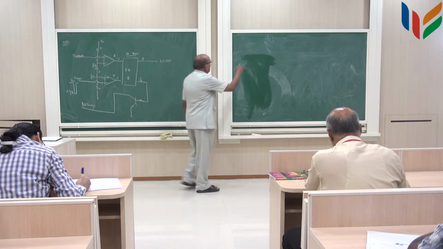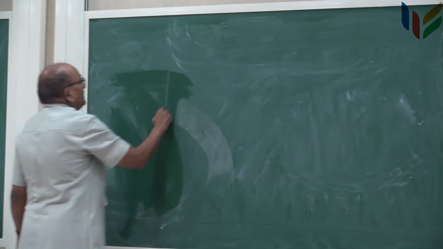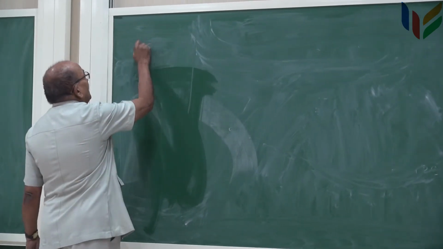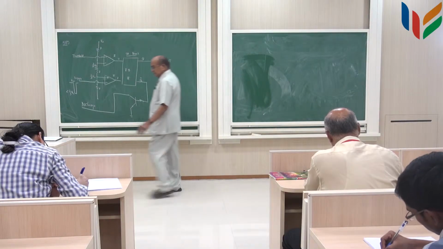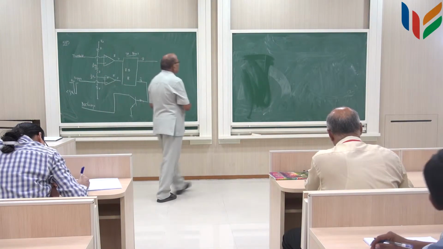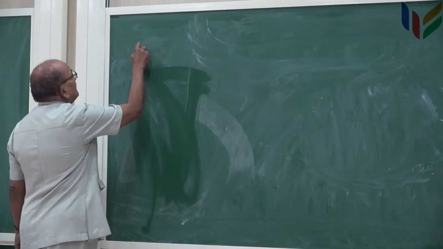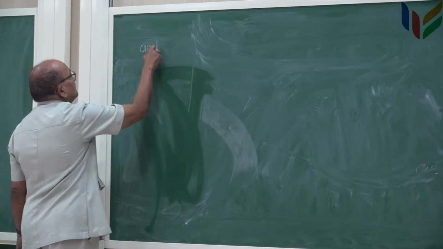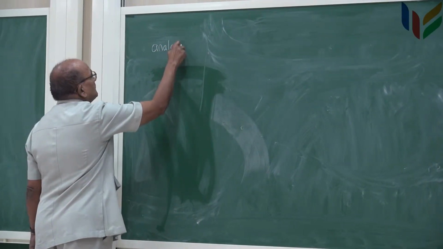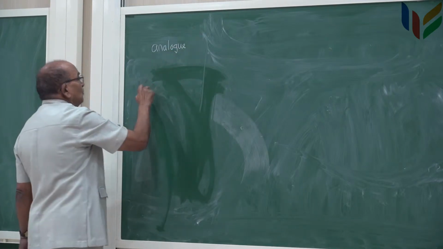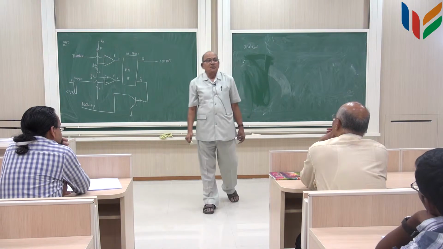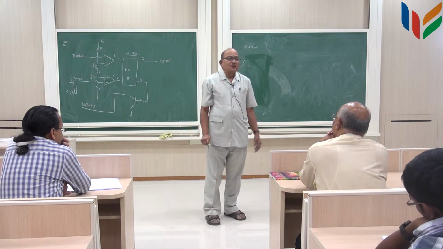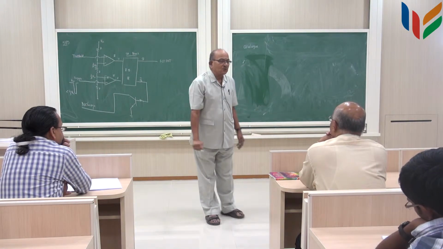So, going back to what I said in the first class, you have now an analog signal, which we hope we have covered, how to handle the signals to do any kind of signal processing.